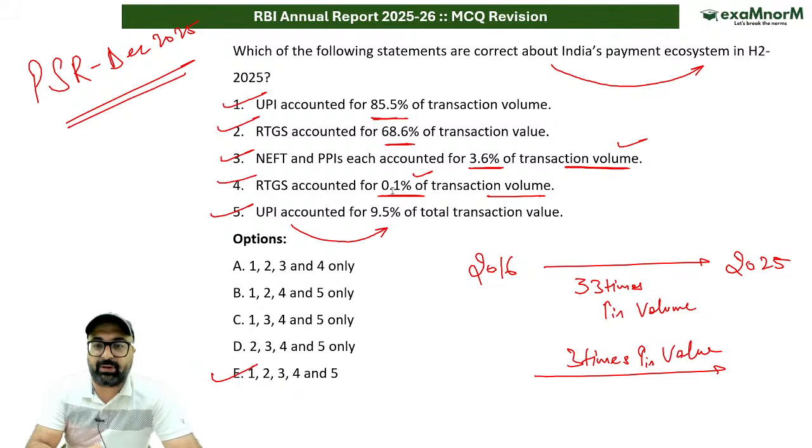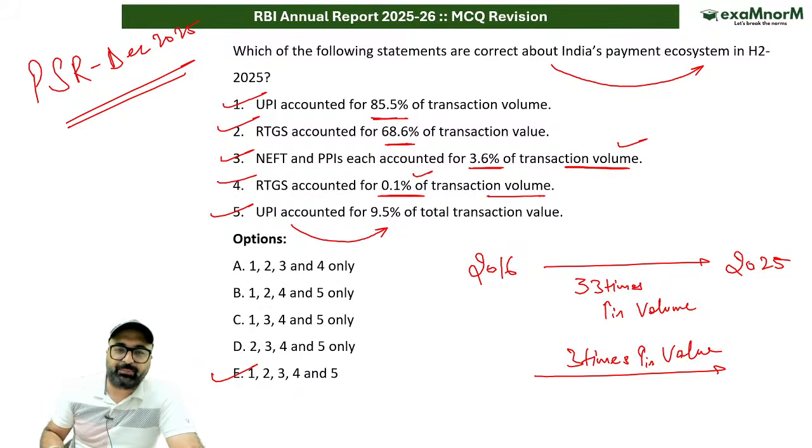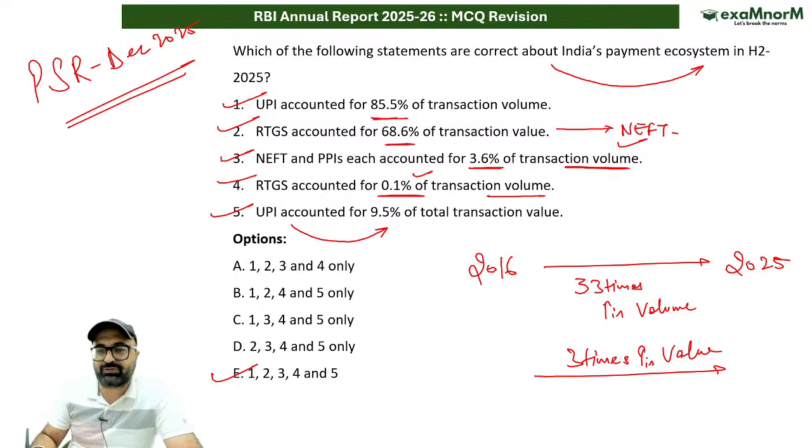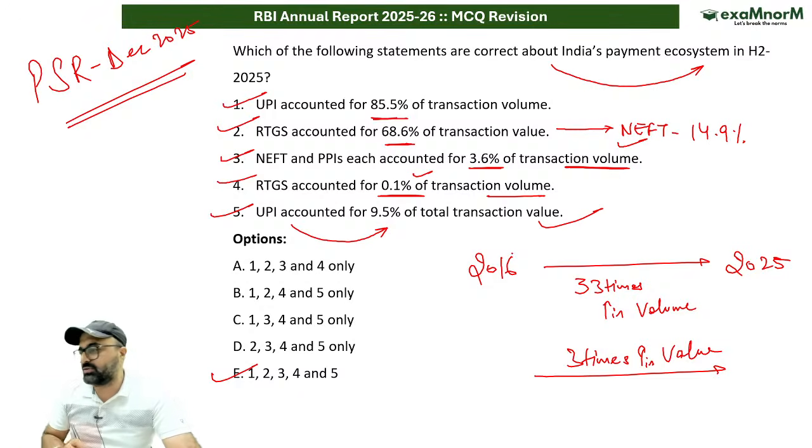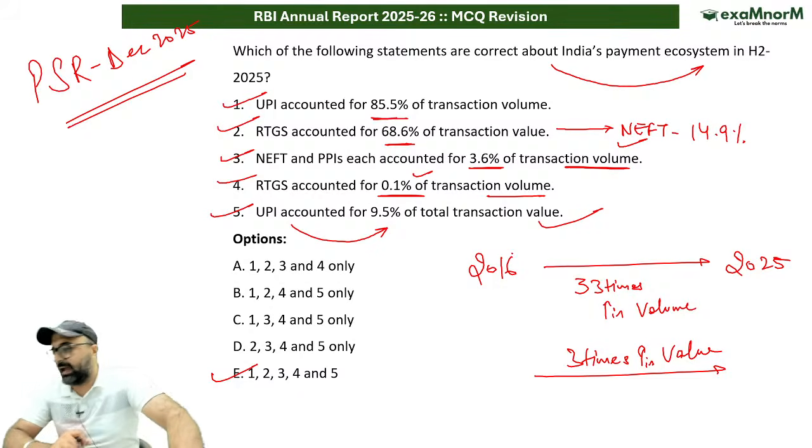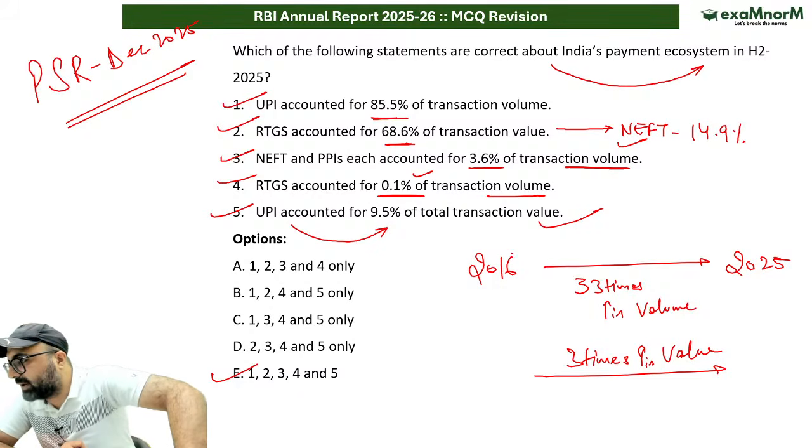This is also correct. But if I talk about value, in terms of value, RTGS accounts for 68.6%. NEFT accounts for 14.3%, and UPI in terms of value accounts for 9.5%.